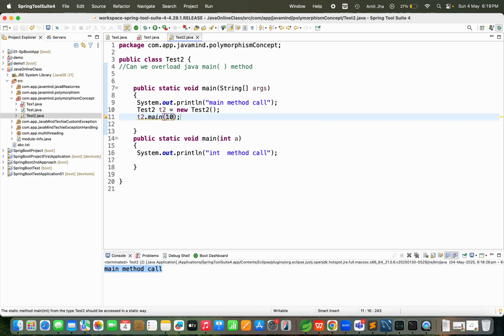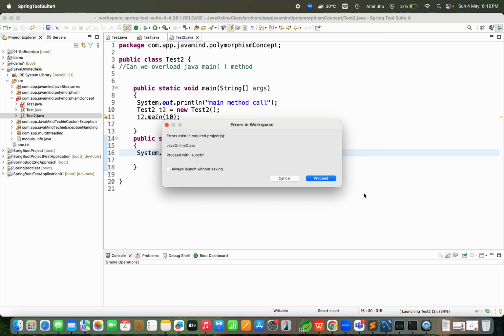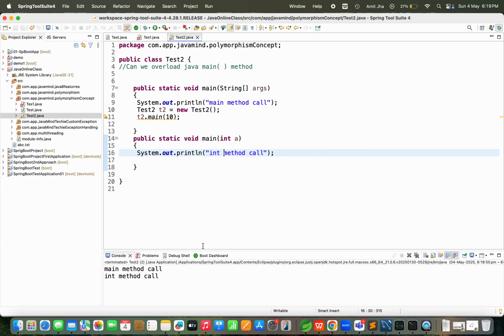So what result will print? This time it will print int method call. This method should give the result, correct? In front of you I am running the application, we will see the result. See, main method is also called and int method is also called.